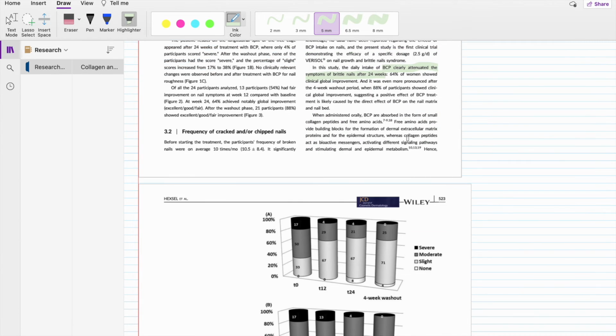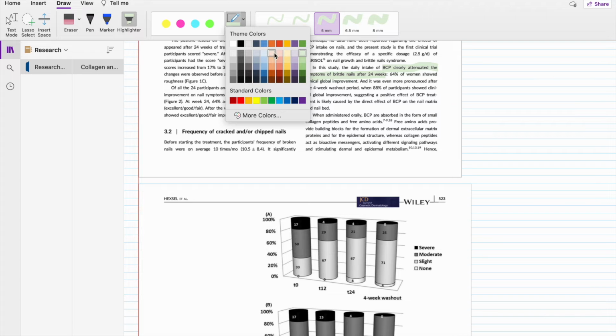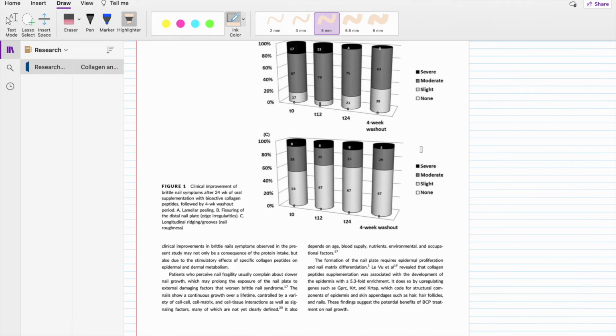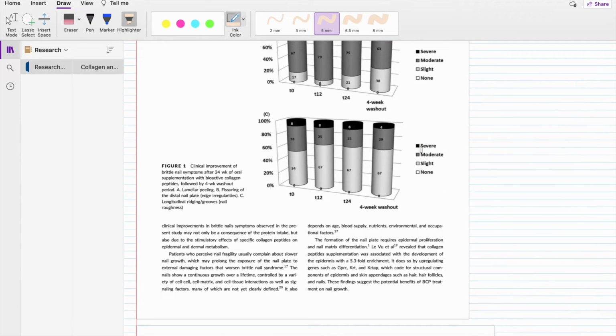So this study is interesting because it talks about the pathway that things happen in, that the collagen itself is meant to be a signal molecule to build up areas of collagen, but the actual amino acids themselves are for structural use. It's the collagen itself that is the messenger of where it should go. That is an interesting little piece of physiology, maybe something I'd want to study more if this was a topic I was researching.